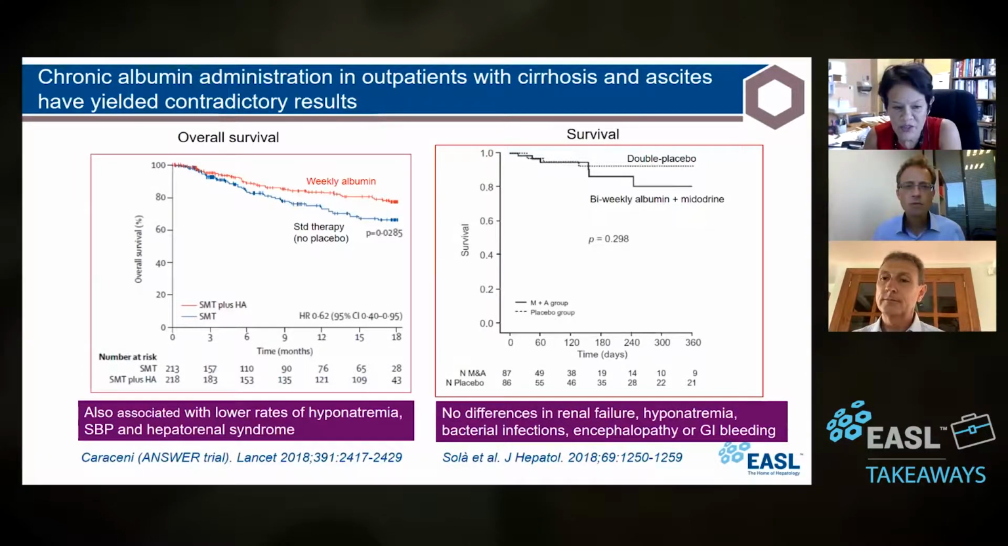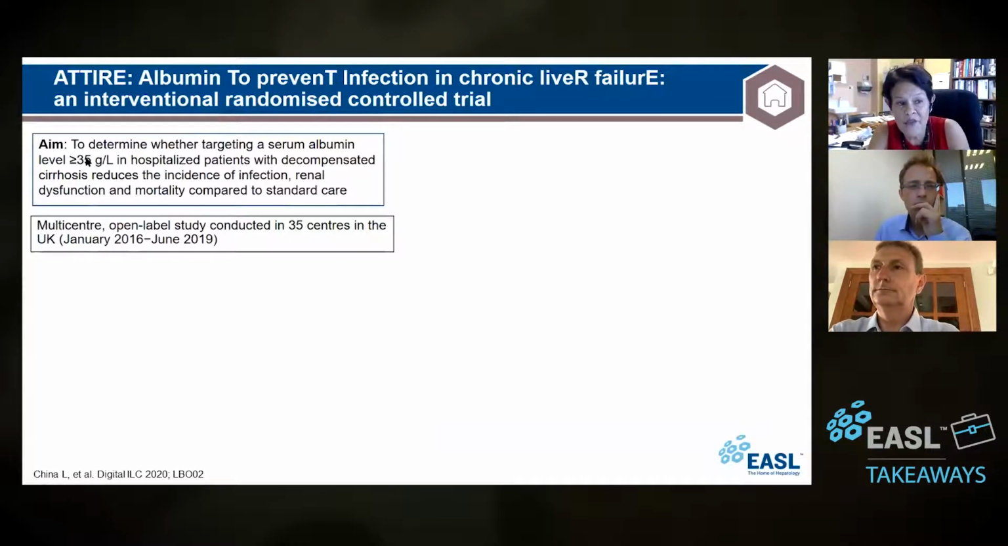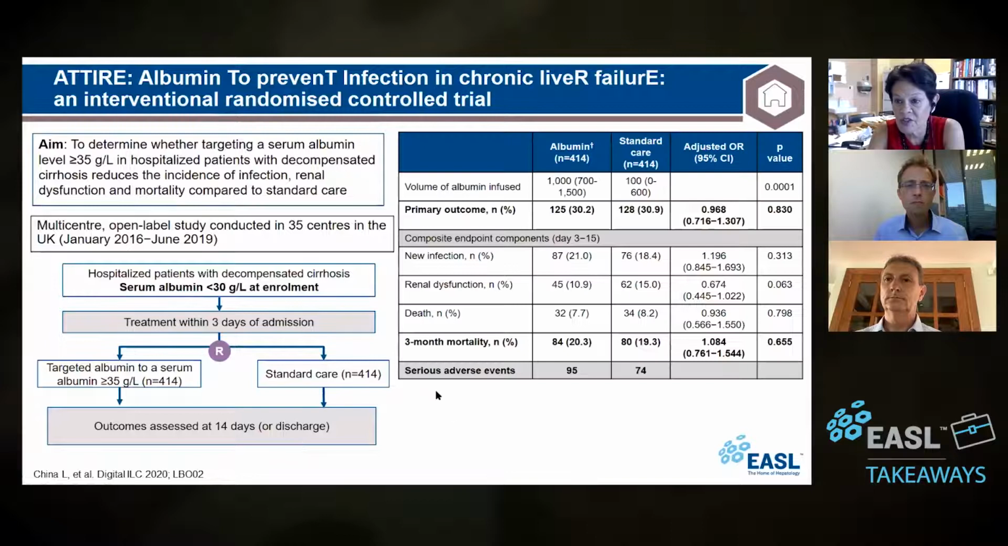So let me show you the entire study. While the two studies that I've shown you are outpatient, their goal was to see if targeting serum albumin during hospitalization, so they tried to keep the albumin at 3.5, well, we call it 3.5 milligrams or 35 grams, in hospitalized patients with decompensated cirrhosis. Their goal was to see if it affected three primary endpoints: infection, renal dysfunction, and mortality. And so this is what they had. They had 414, this is a large study, in each arm, and they assessed the outcomes at 14 days or discharge of the patient. And these are the outcomes.